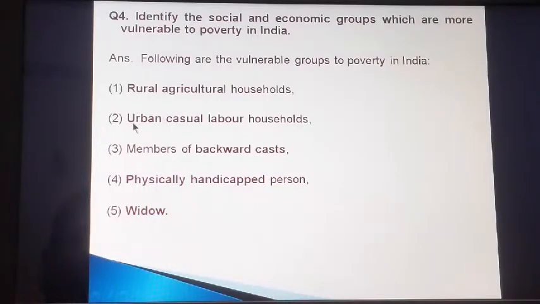Number 2, urban casual labor households. Number 3, members of backward castes. Number 4, physically handicapped persons. And number 5, the widows. So these are the 5 socially and economically vulnerable groups to poverty in India.